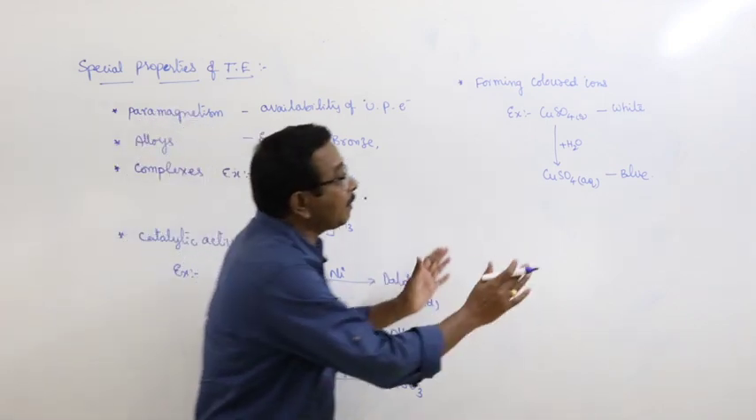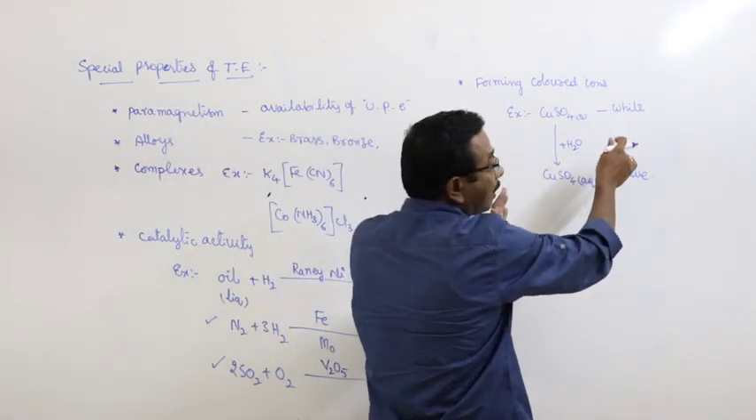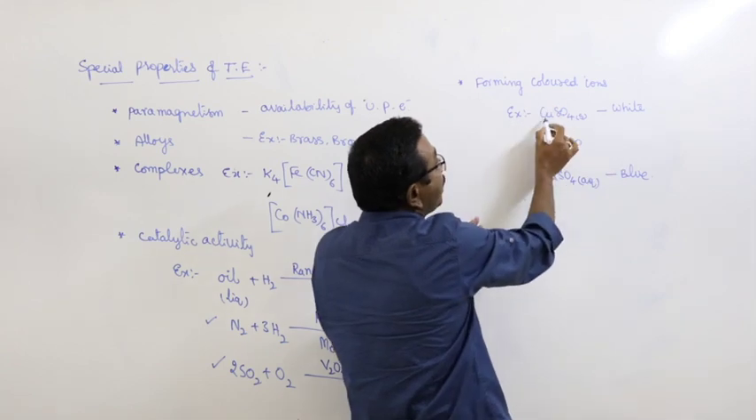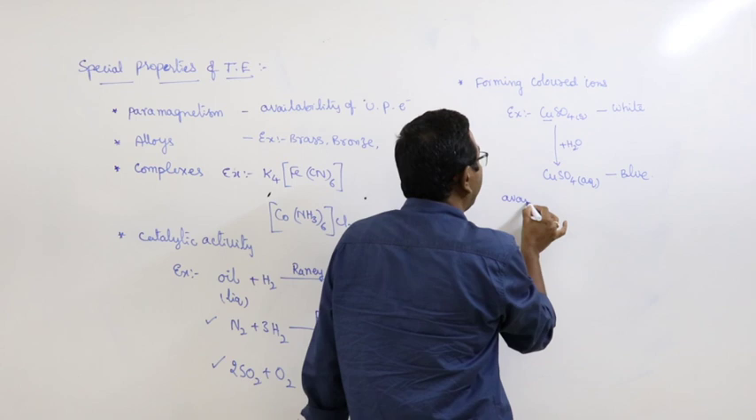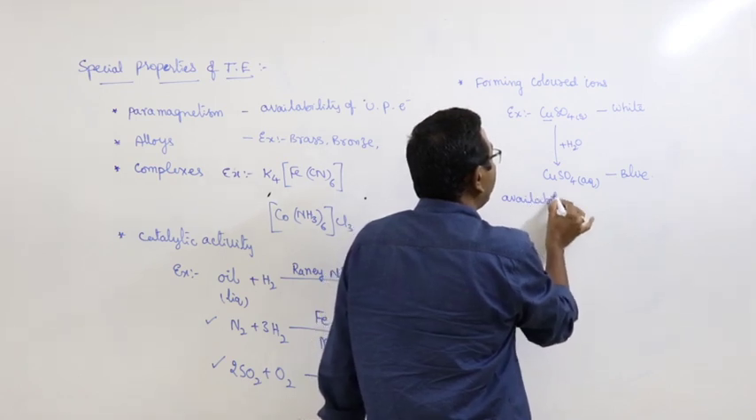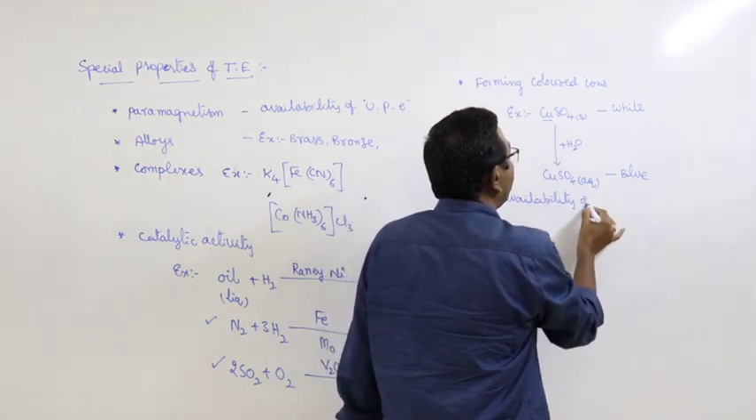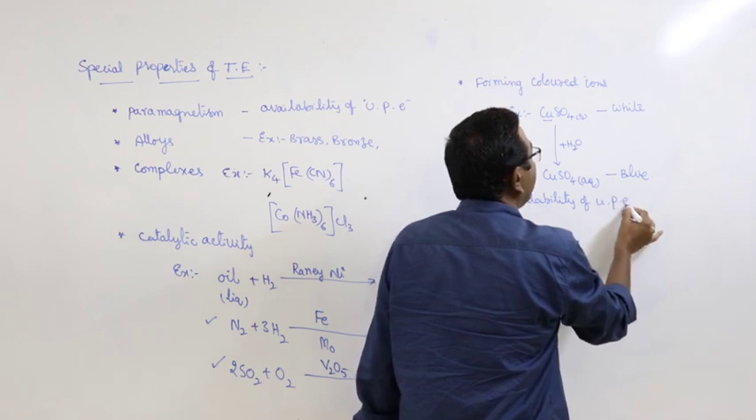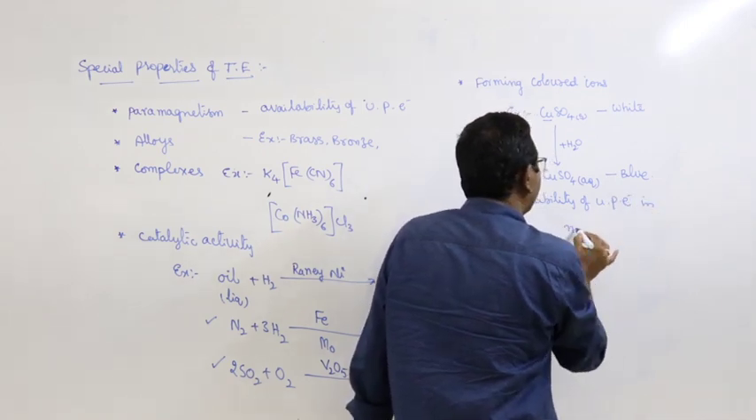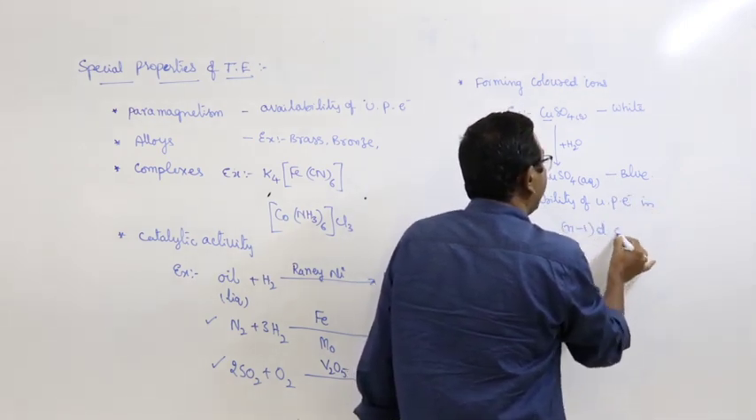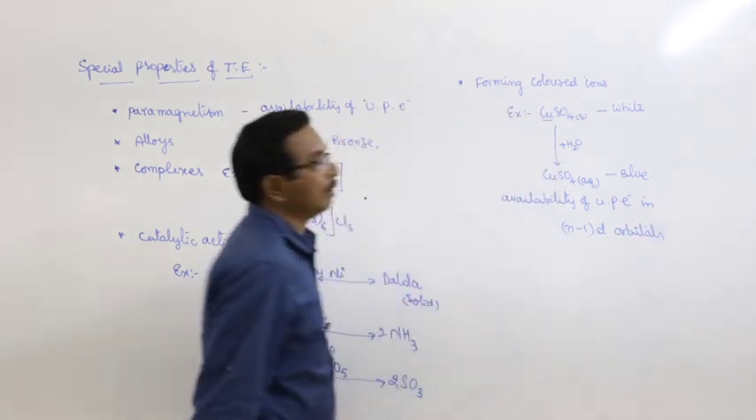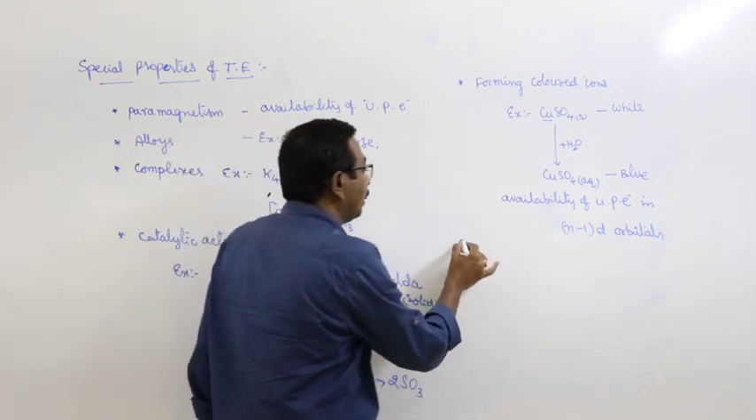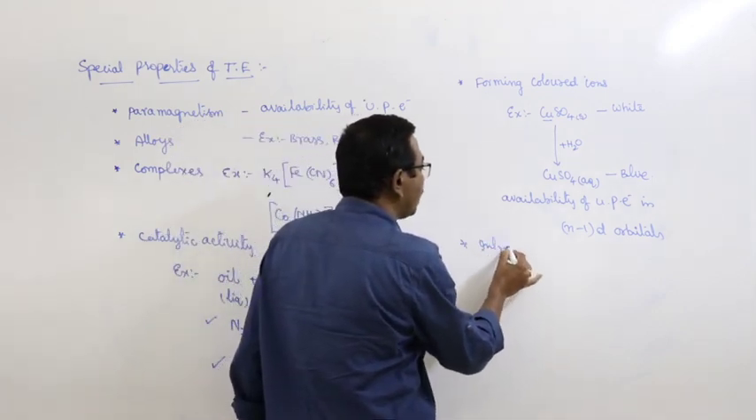And what is the reason for the formation of color by the transition metal ion in the aqueous solution? Due to the availability of unpaired electrons in n-1 d orbitals. And finally, they form interstitial compounds.